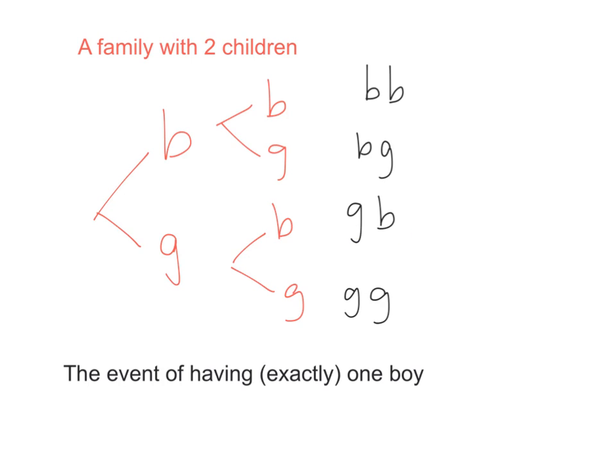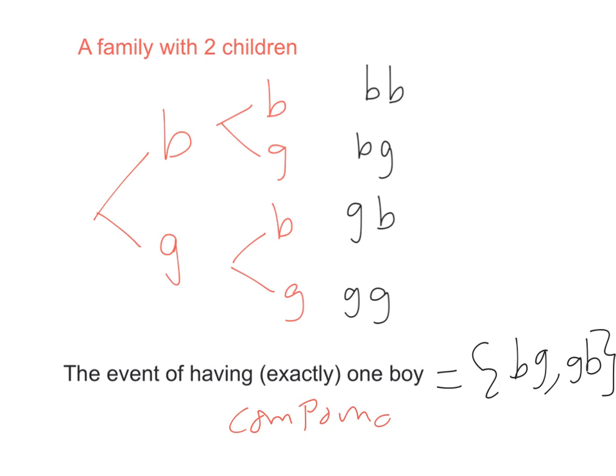So I have 2 possibilities. That's a compound event because it has 2 outcomes: boy girl, girl boy.